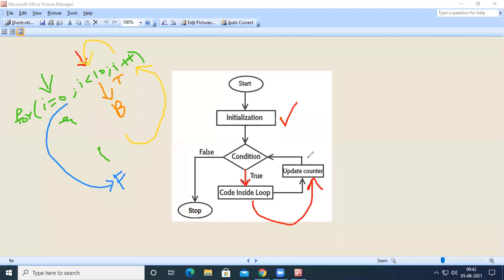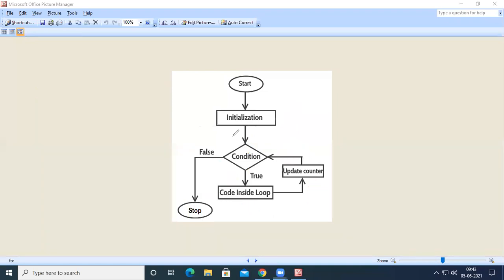After updating the counter, it checks the condition again. This cycle repeats until the condition fails, and when the condition fails, it immediately comes out of the loop. This is how a for loop is executed in programming languages.